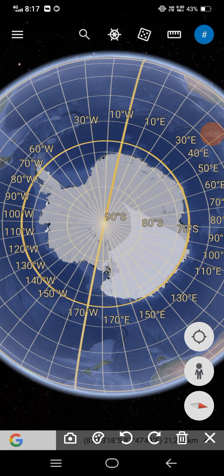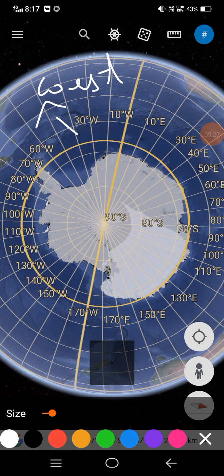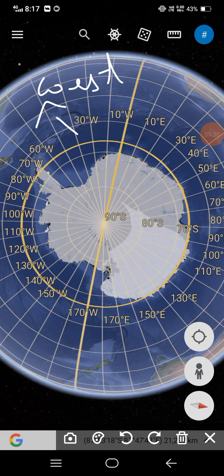Then next, it is bound by the Pacific Ocean in the west and the Atlantic Ocean in the northwest. Here, it will come in the northwest. Okay, that is the paragraph.